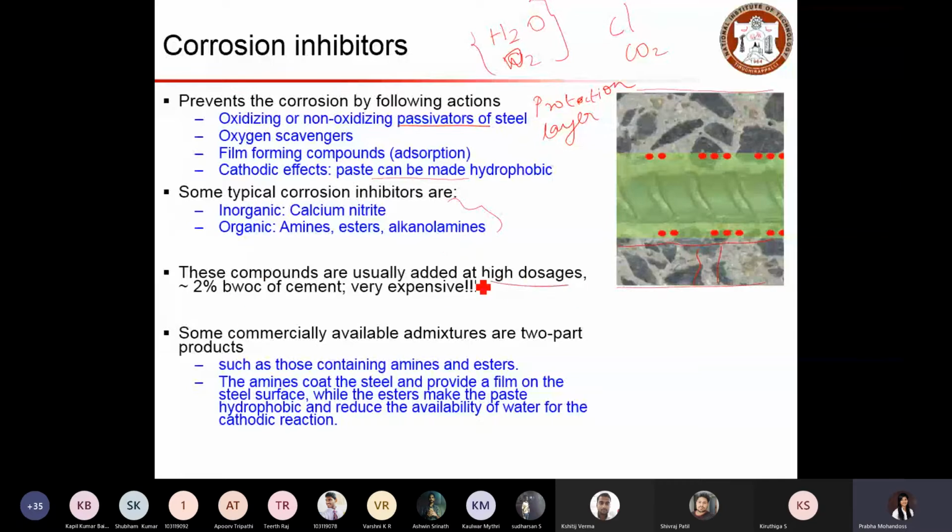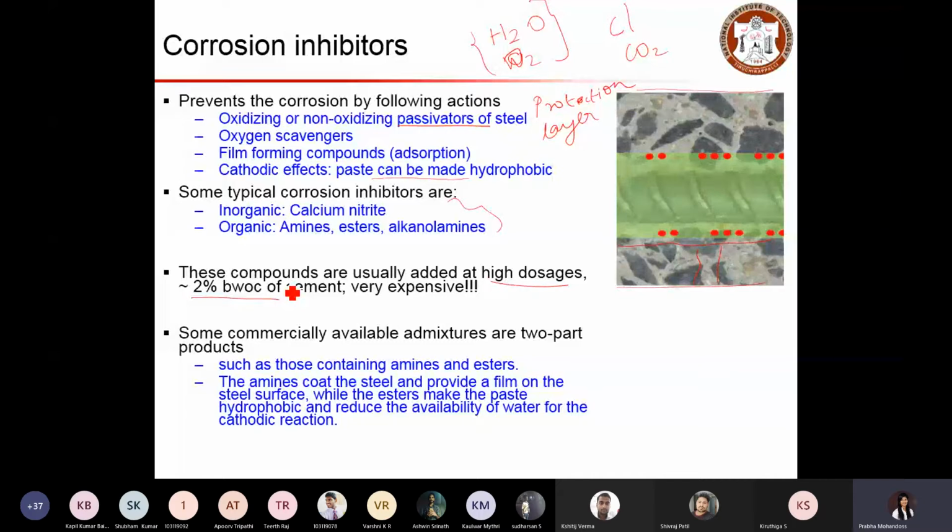And typically these are added at high dosages, about 2% by weight of cement. In general, these are very expensive, but this will pay off in the long run. When you look at the life cycle of the structure, this becomes very economical, because this prevents the number of repairs needed for a structure when the steel is corroding.